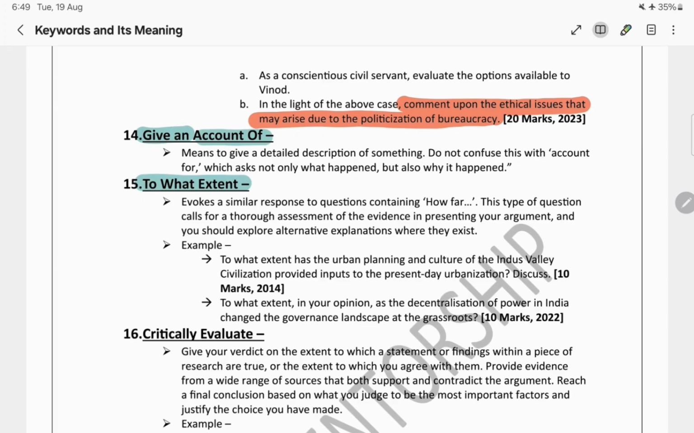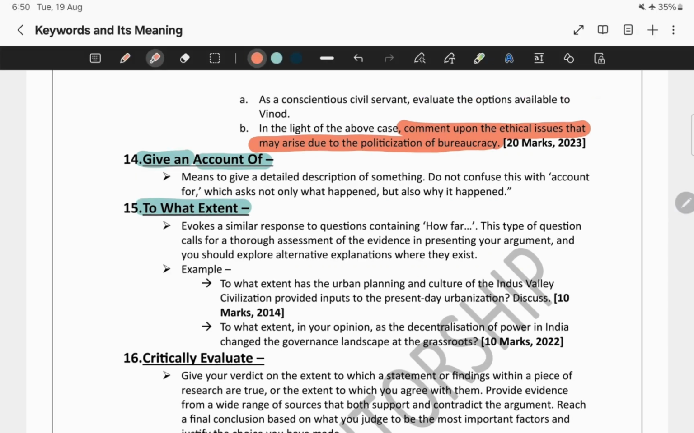Now what does this mean? To what extent means measure the truth, whether it is half true, partly true, largely true, or show alternatives and then give our position. Now what does this mean? Let's take an example. See, in 2022 a question came: to what extent, in your opinion? That means they have asked for our opinion.